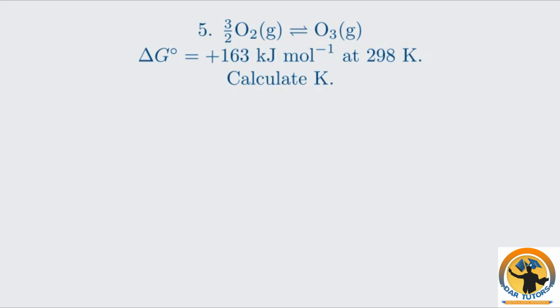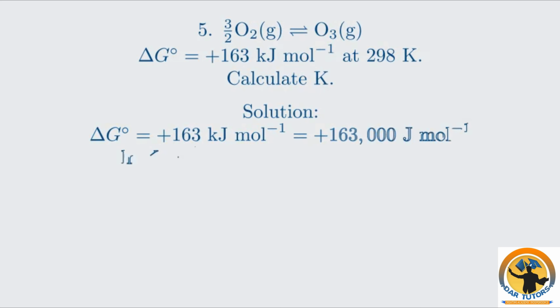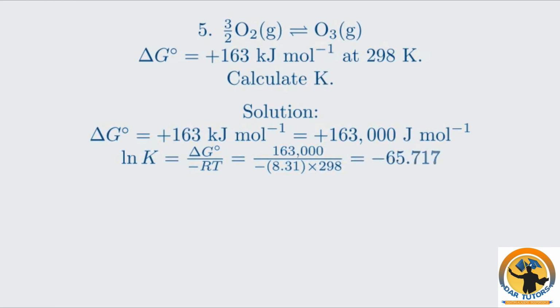Here's the solution. We use the same equation, ΔG equals minus RT ln K, and convert ΔG to joules, which is plus 163,000. Solving for ln K, we get a value of minus 65.717. Taking e to this power gives us an equilibrium constant of 8.9 times 10 to the power of negative 29. This is an extremely small number, indicating that the equilibrium lies very far to the left, favoring the reactants. This makes sense, as the positive ΔG standard told us the formation of ozone is a non-spontaneous process.